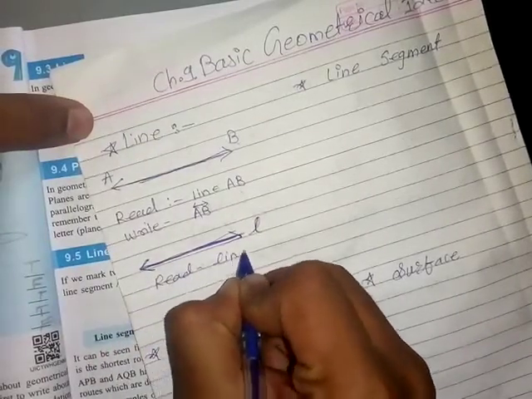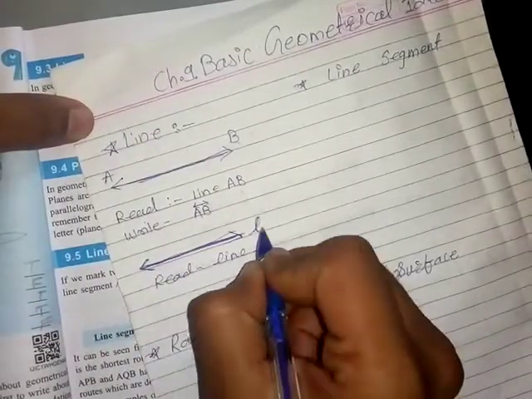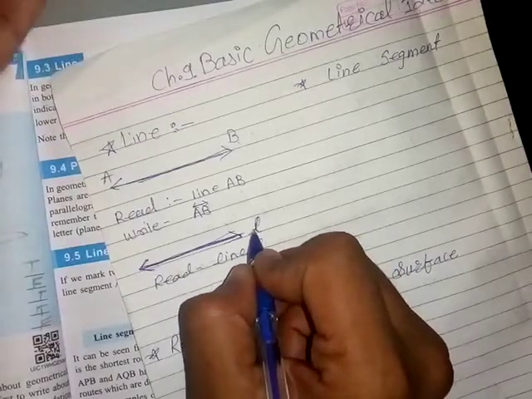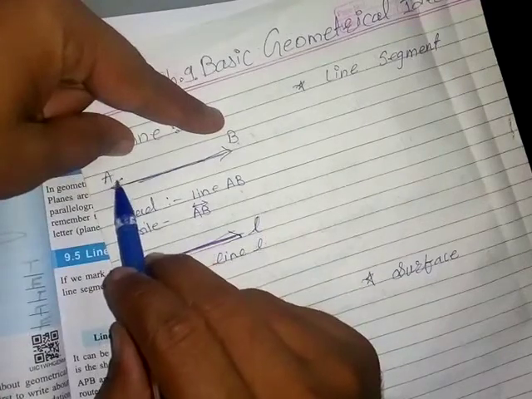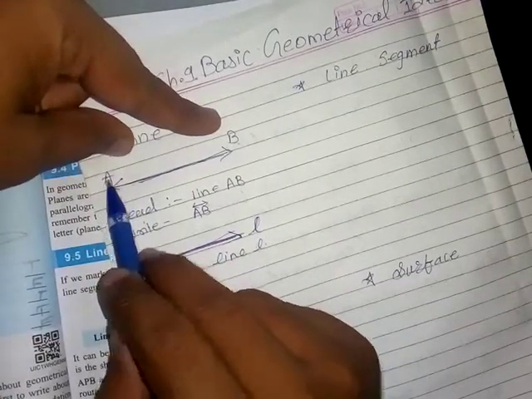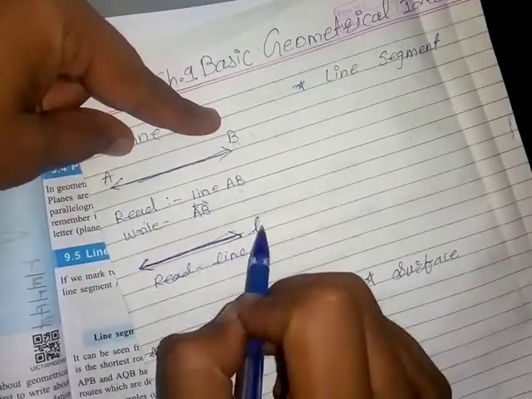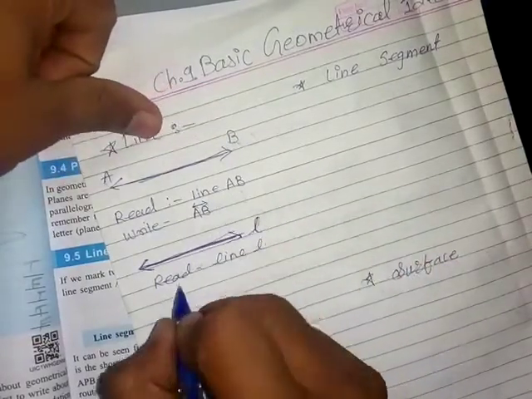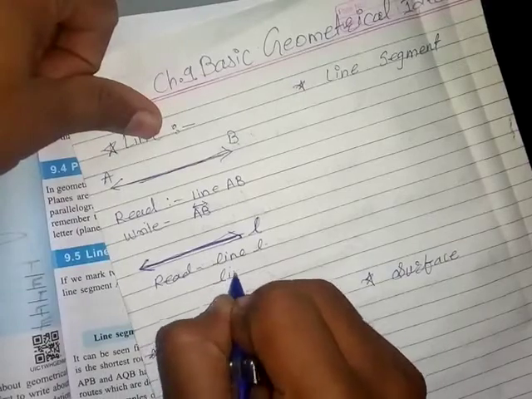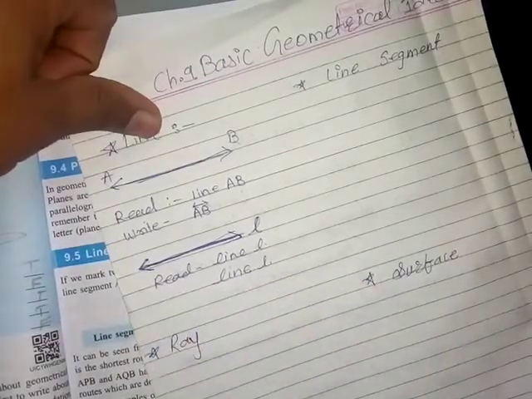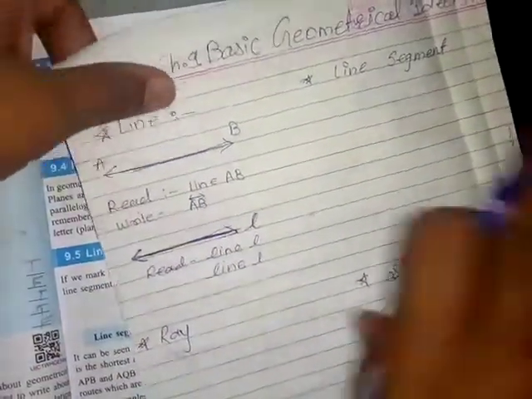Line L. Or you can give any alphabet: line A, line B, line C. So the first way is to read capital letters at both ends, or a single small letter, line L. We can also write line L only. So these are the two ways, and both are endless.